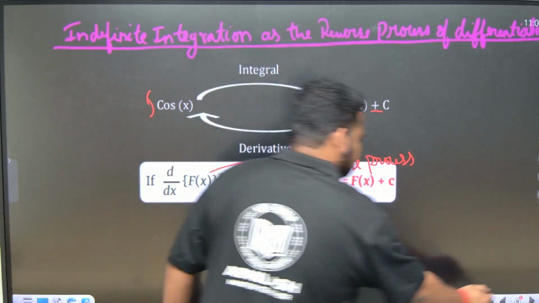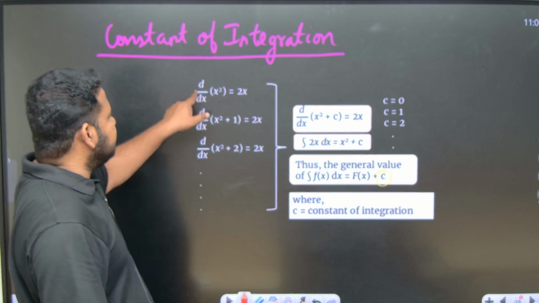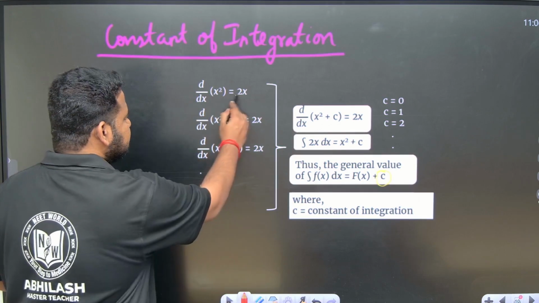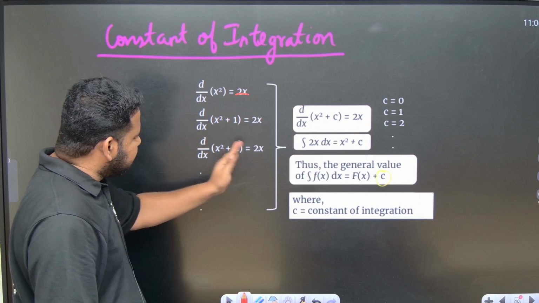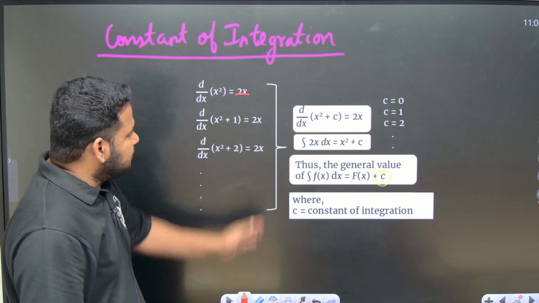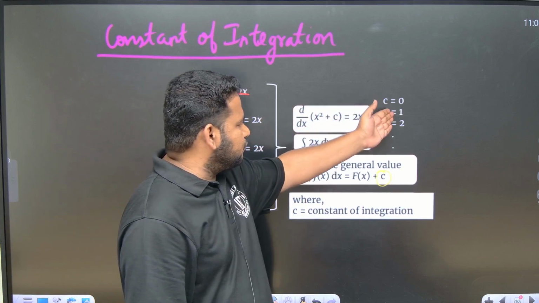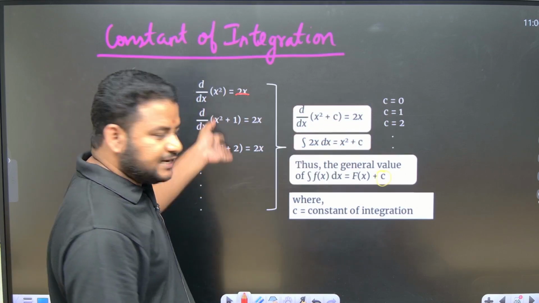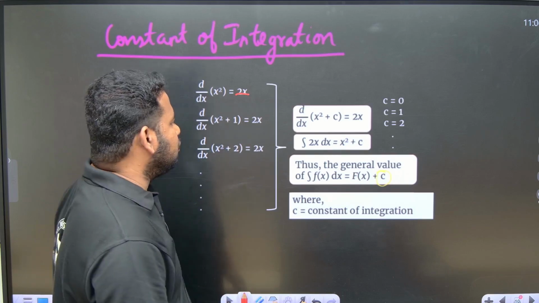So now let us see what we mean by constant of integration. See here, friends, if I write d by dx of x square, I am getting 2x. If I write d by dx of x square plus 1, again I am getting 2x. D by dx of x square plus 2, again I am getting 2x. Similarly, if I go on doing this, I will get 2x itself. So instead of writing 2x again and again, I will put c, which will be 0, 1, 2 like that, that is nothing but constant of integration.